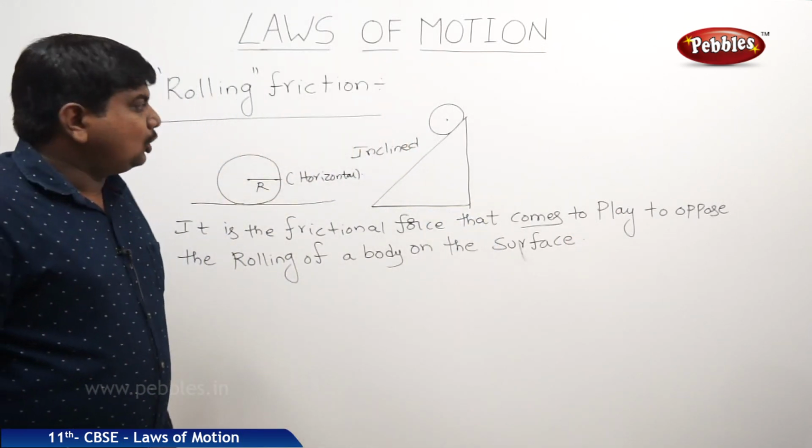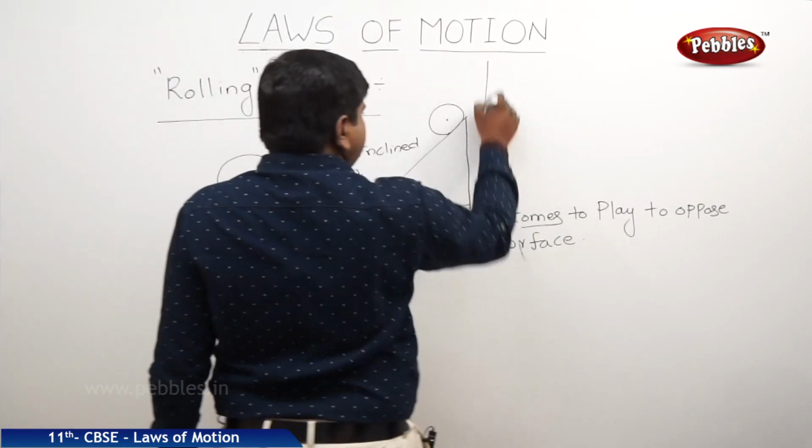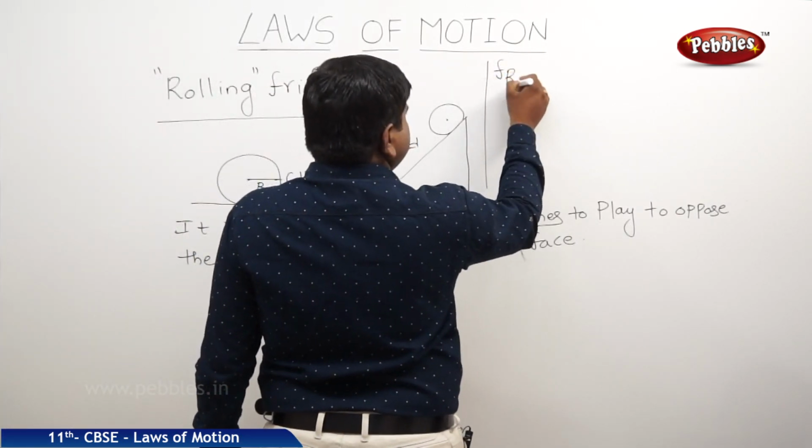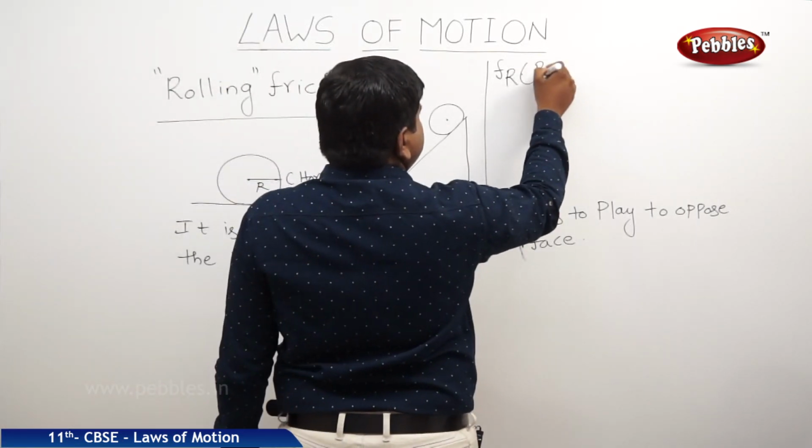This is called rolling friction. This rolling frictional force is called FR. FR is rolling friction.